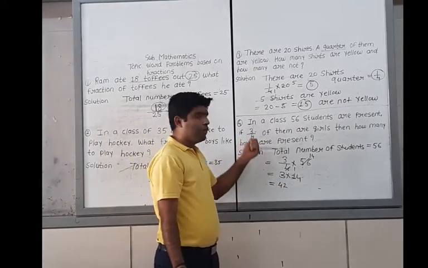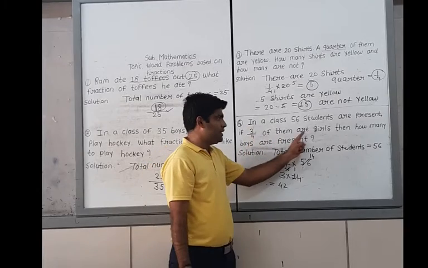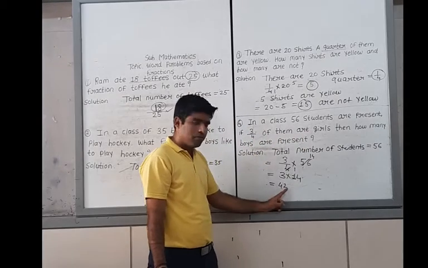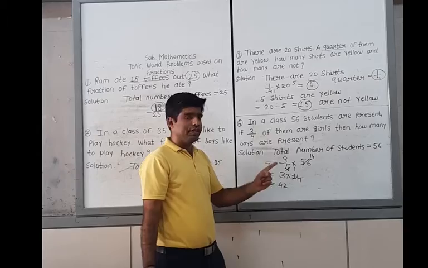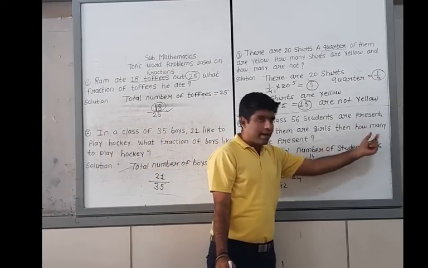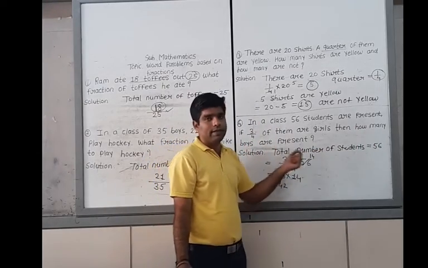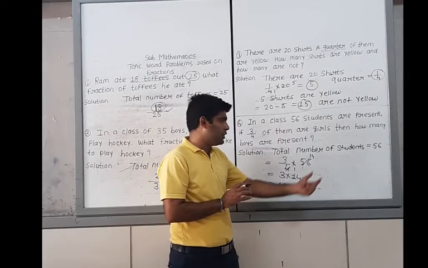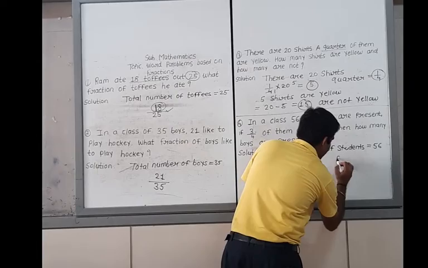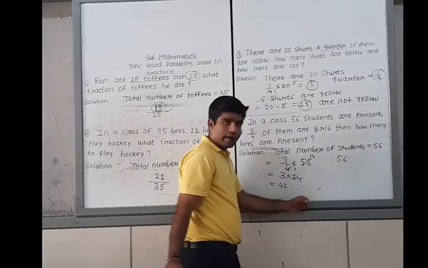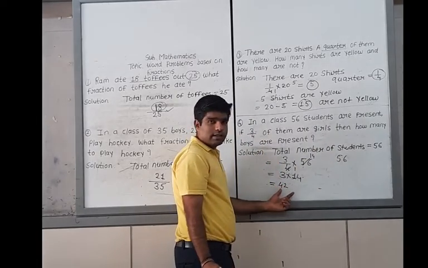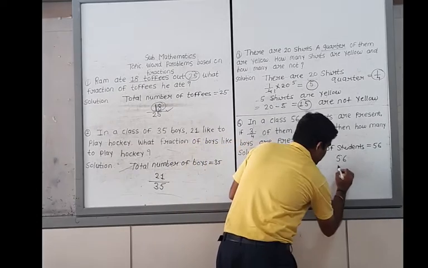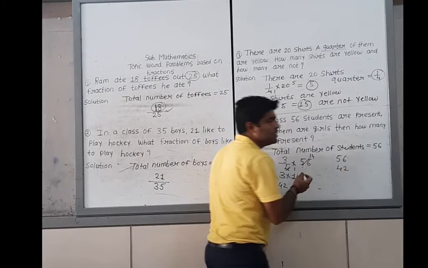Now see. We have found that 3/4 of them are girls, and the answer is 42. But the next question is: find how many boys are present. How many boys are present? First of all, the total number of students is 56, we have to write down the 56, and the number of girls is already found, this is 42. So it is a simple subtraction.